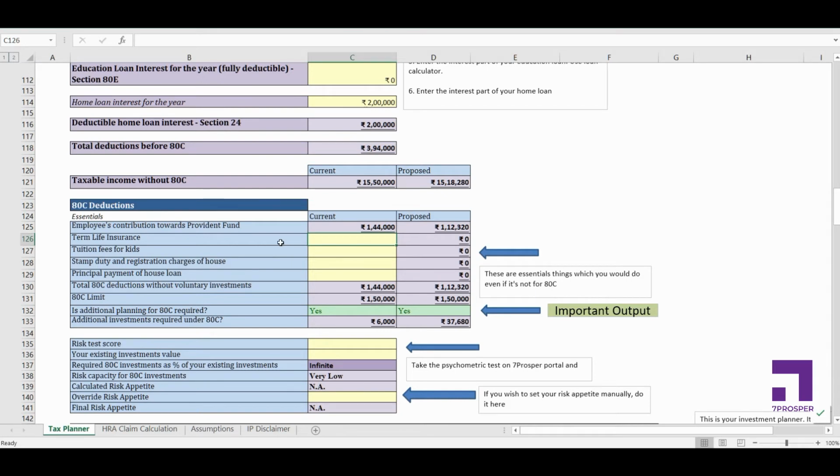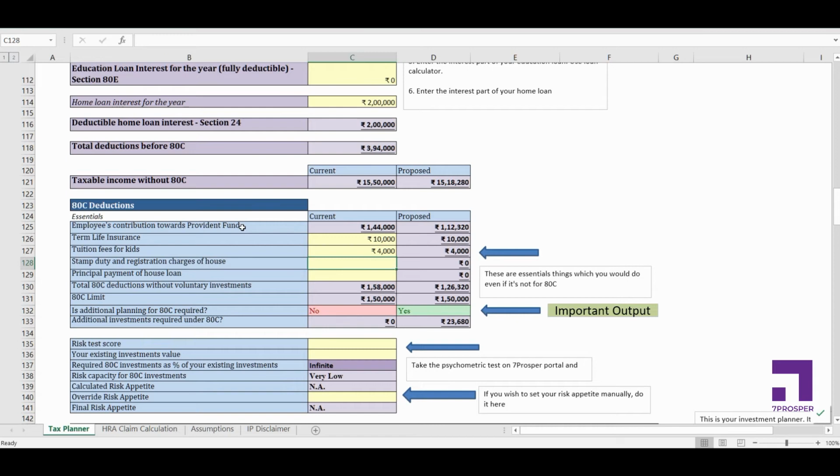So this is the order in which I recommend you to do 80C. So these are some essential things. You would do these things irrespective of whether these are giving you tax benefit or not. For example, taking term life insurance, right? Let's say I've taken a term life insurance and I'm paying 10,000 premium for that. Alright, so let's say I have a kid and I'm sending him or her to school and the tuition fees that I'm paying is 40,000.